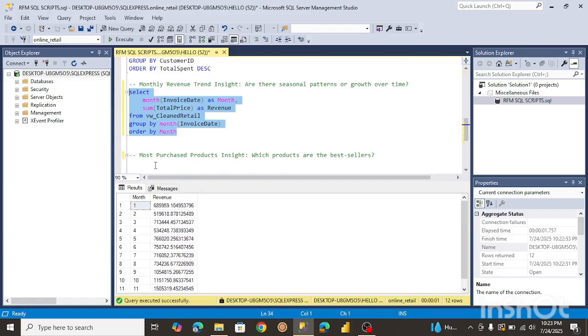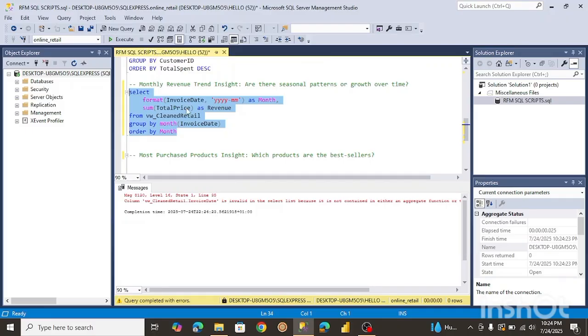Another thing we can do is include the year with the month, to understand what year we had a high growth in revenue. To do that, I'm going to use the format function. So we are formatting the invoice date. It's going to ask us to include exactly how we want it to be formatted. So I want it to be formatted like this, that will be the year and also the month. All right, so yeah, that's it. So let's run this too. I'm just going to leave it as month in the name. So let's just run this.